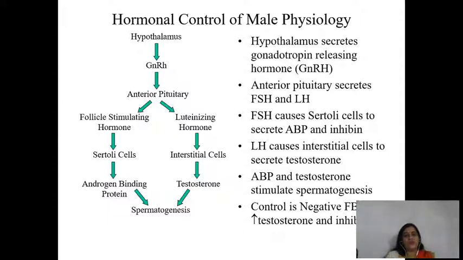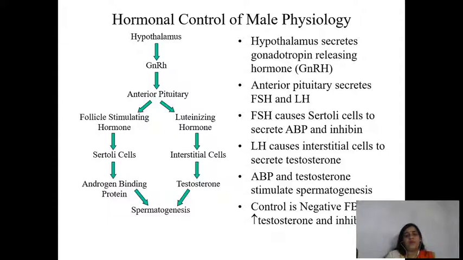It goes to the anterior lobe of the pituitary, where it stimulates the synthesis of two gonadotropins, FSH and LH. FSH has receptors on Sertoli cells, where it binds and stimulates synthesis of the hormone called androgen binding protein, which is responsible for spermatogenesis, whereas luteinizing hormone, also synthesized from the anterior lobe of the pituitary, acts on Leydig cells or interstitial cells, which secrete the hormone testosterone, and it also stimulates spermatogenesis.